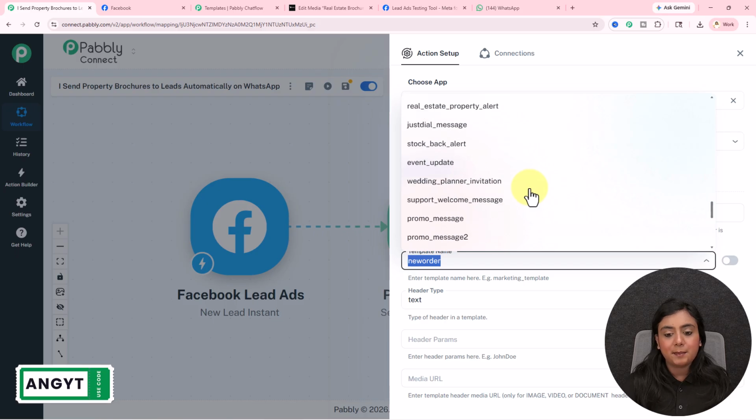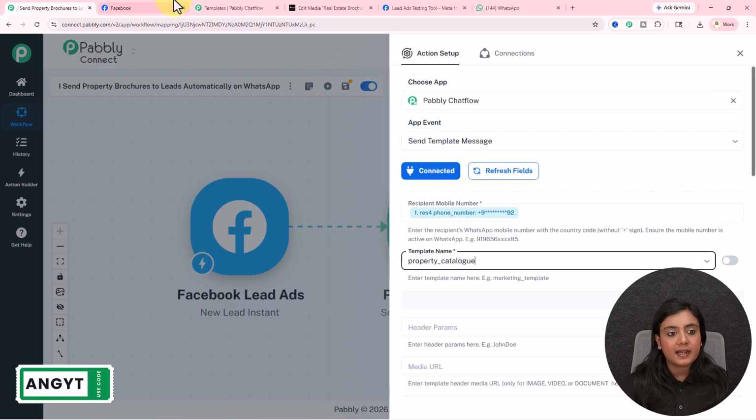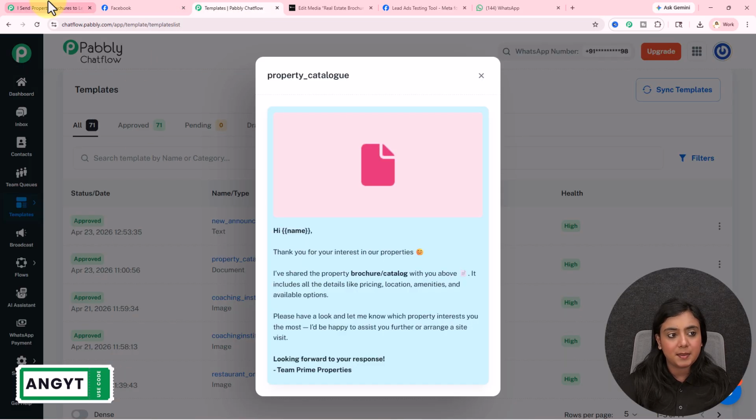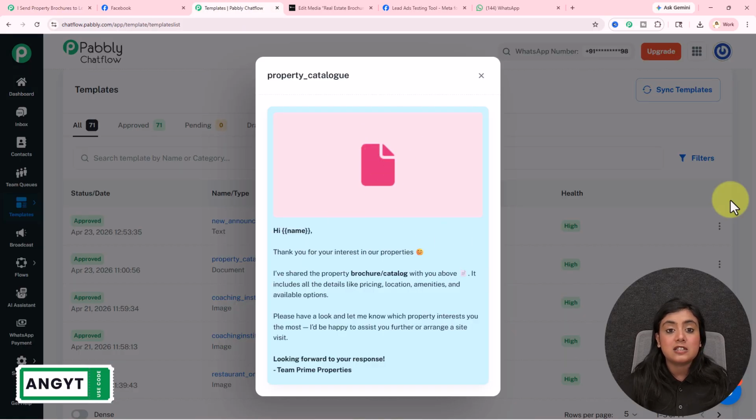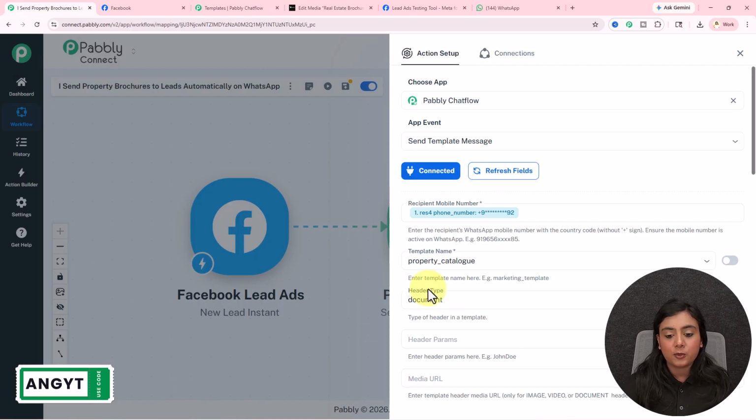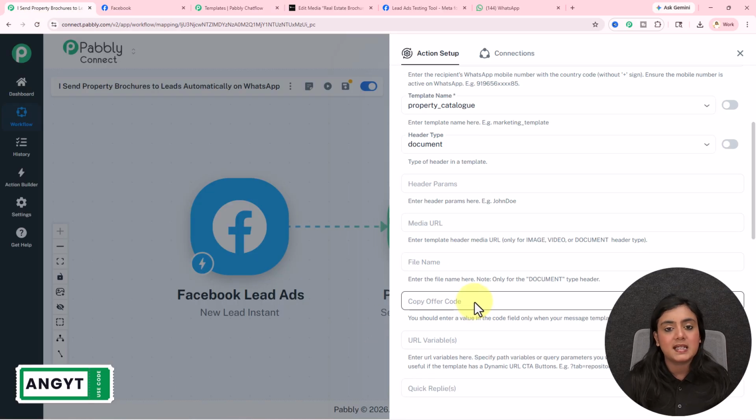I have created a template in the name of property catalog. You can see right over here, this is the template. So I'll select that template from here. My template header type is document. So that is why you will see automatically the header type is going to come over here as document.